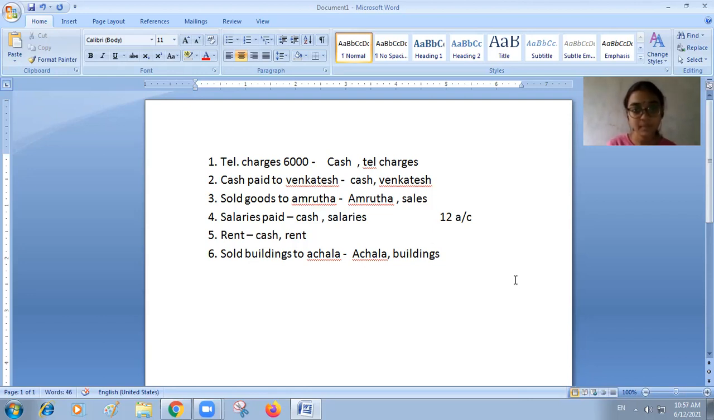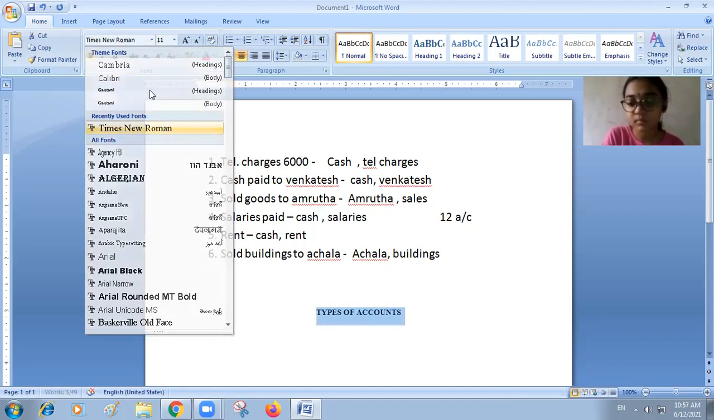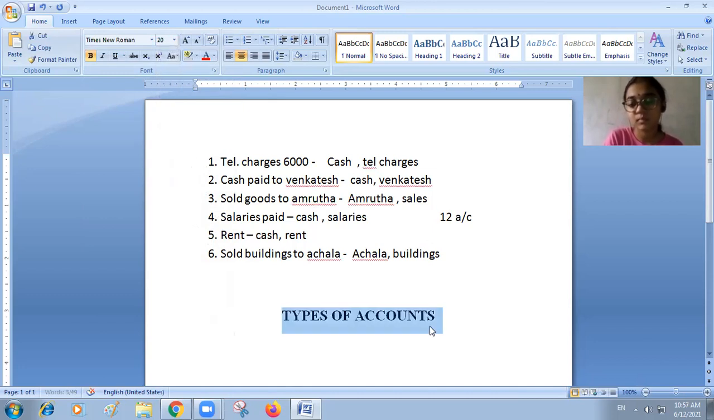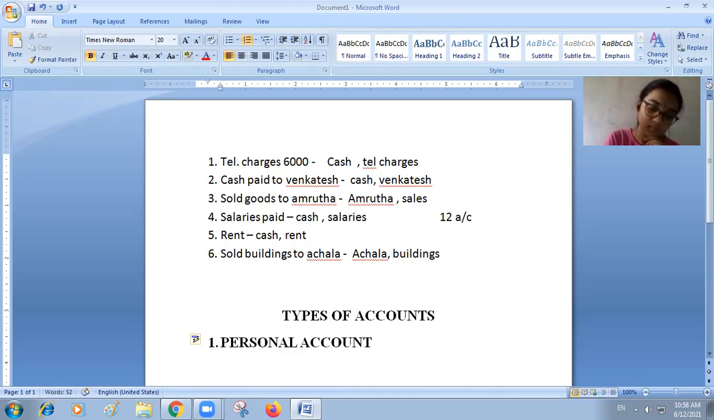That's all. Okay, you put the heading: types of accounts. This is very, very important. This is fundamental. You should remember it forever. Any type of account can be classified under only three types of accounts. The first one is personal account. Personal account implies names of persons.